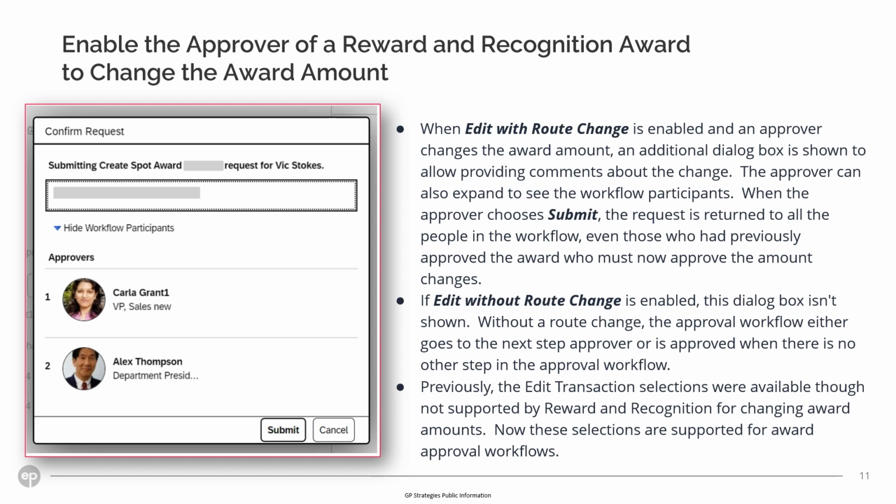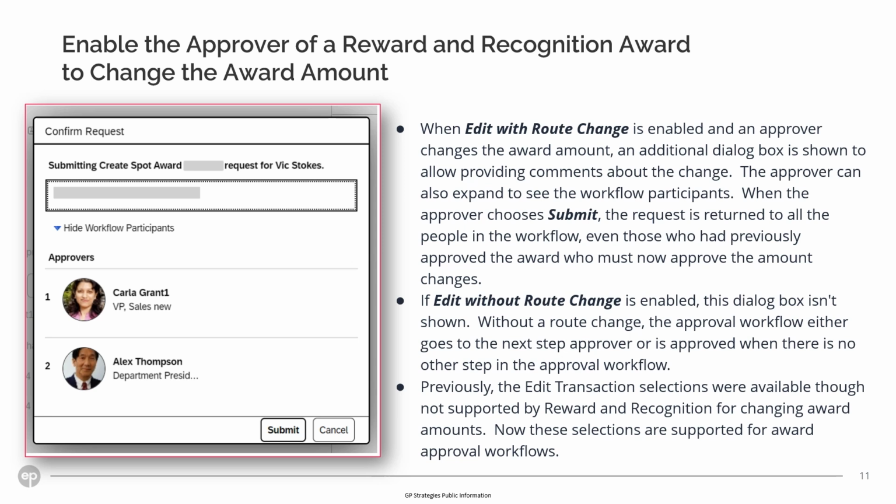The approver can also expand to see the workflow participants. When the approver chooses Submit, the request is returned to all of the people in the workflow, even those who had previously approved the award. They must now approve the amount changes. If Edit without route change is enabled, this dialog box is not shown.